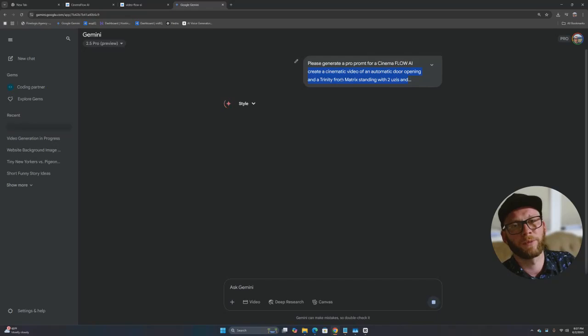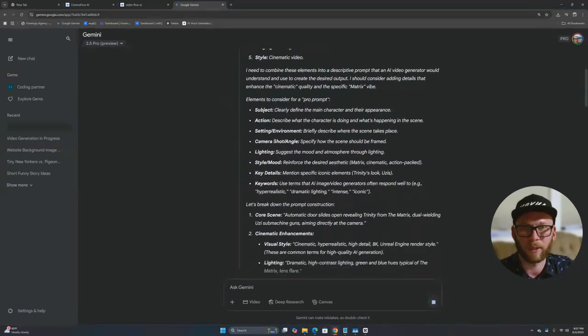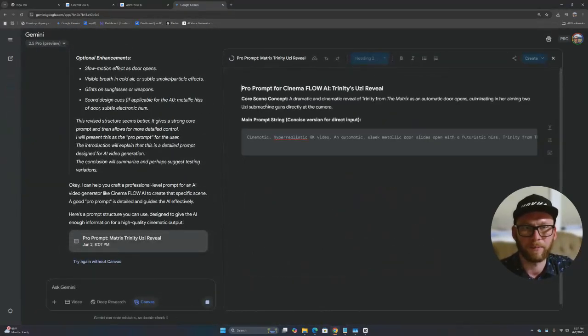Generate a pro prompt for an AI video generator called CinemaFlow AI. This prompt should describe specific scene, action, character. Trinity holds two Uzis, pointing Uzis at the camera, style cinematic video, automatic door opening, Trinity from the Matrix. And now look, this is what we got.